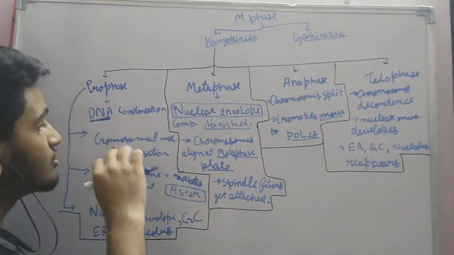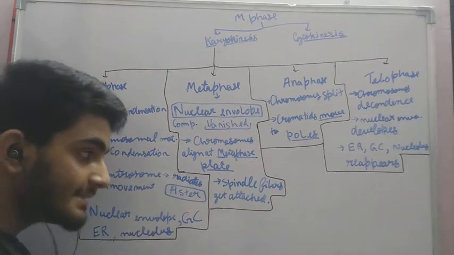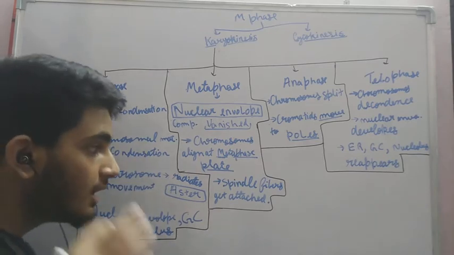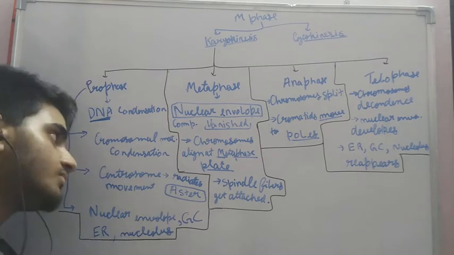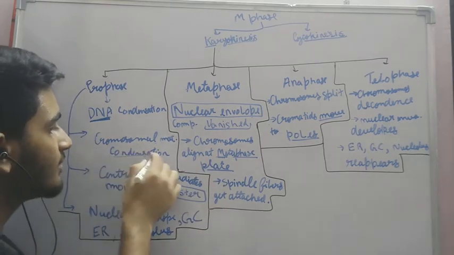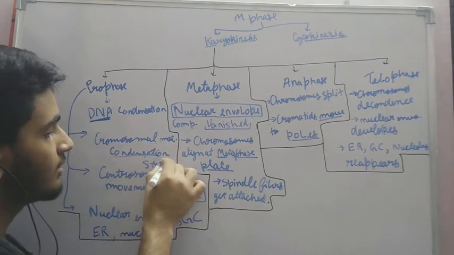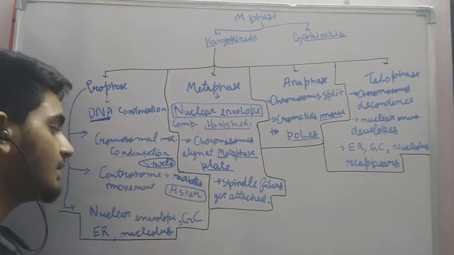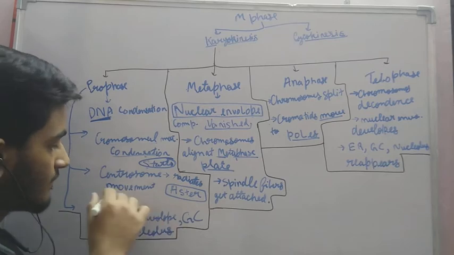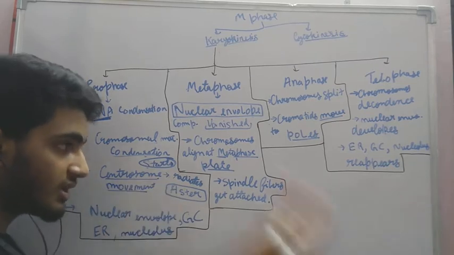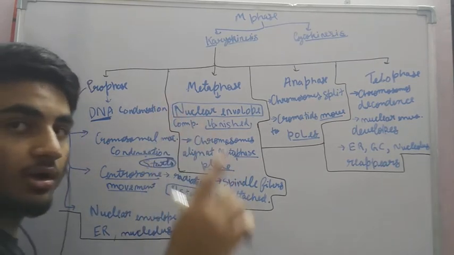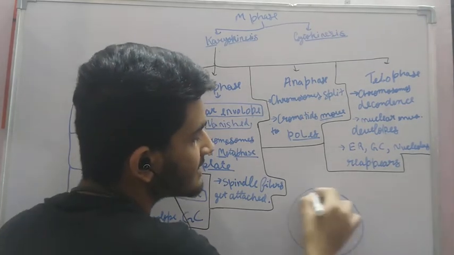Now let us see what are the signs through which we can identify that this is prophase. First, I told you chromosomal material condensation starts. It only starts. And centrosome movement. The centrosomes which are duplicated move to the opposite poles. This is the cell.